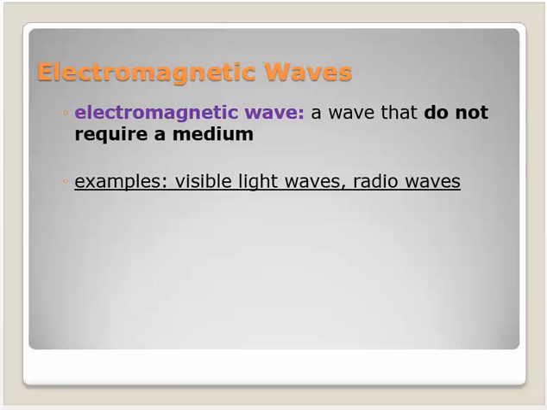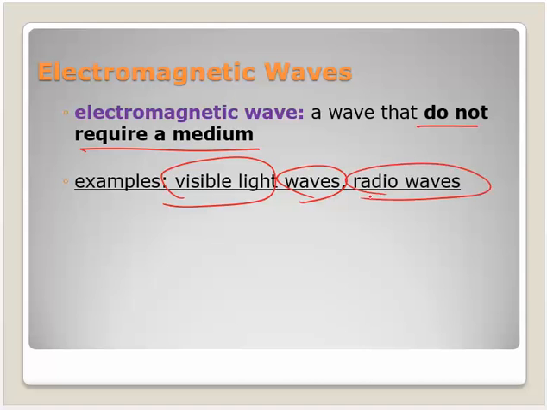Okay, just the opposite now of mechanical waves are electromagnetic waves. These are waves that do not require a medium. Examples of these are light waves, radio waves. Electromagnetic waves can travel through space. In outer space, there is nothing. There is no medium. So it's these type of waves that can travel through outer space.